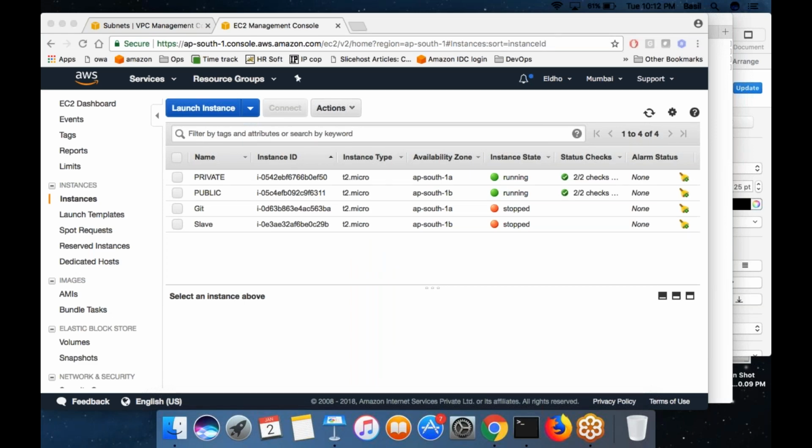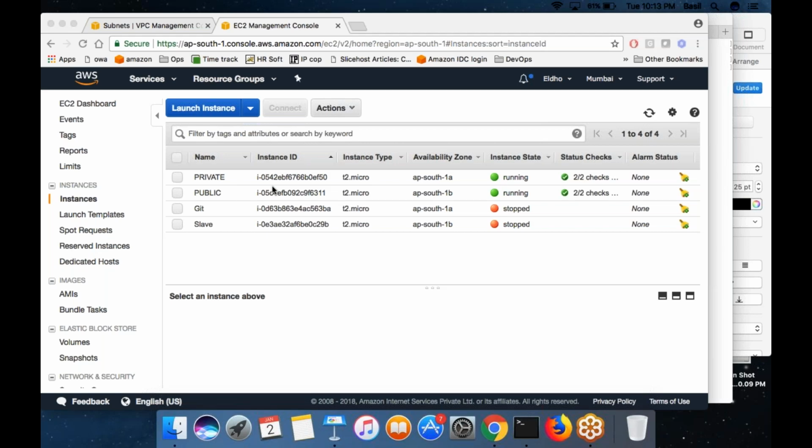Basil, sorry for the interruption. We are talking about only the same network. If things are in different networks, like two private networks, one private is there, another private is there, then how will they talk with each other? Oh, it's a single network. What you are trying to say is there is one VPC and you have a second VPC. How can they communicate with each other? By default, they cannot.